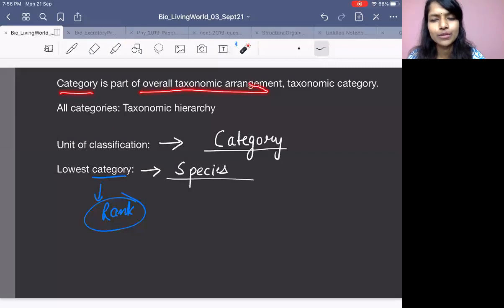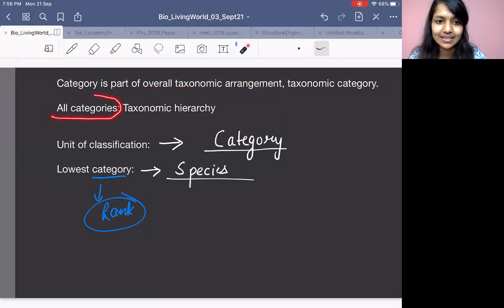So category is the part of overall taxonomic arrangement. Whatever taxonomic arrangement you do, you should have a category to put the organism, right? So all the categories together make the taxonomic hierarchy. All different types of categories which you are going to make, that will make what? Taxonomic hierarchy.